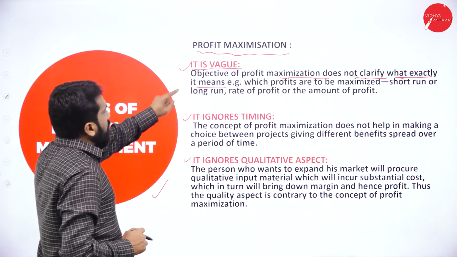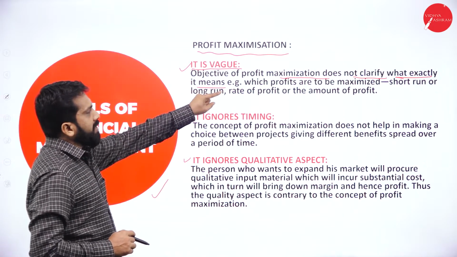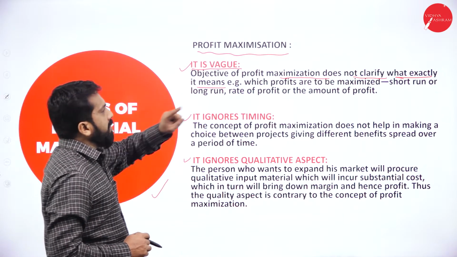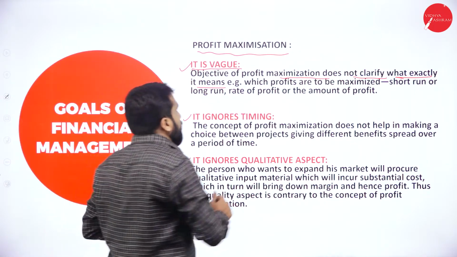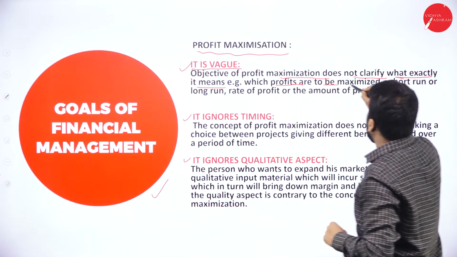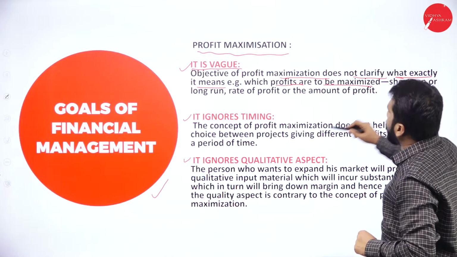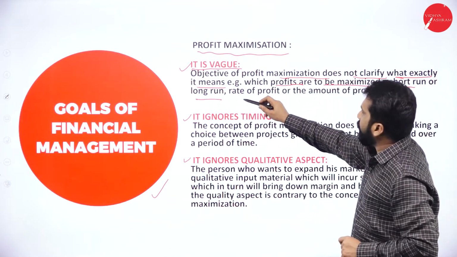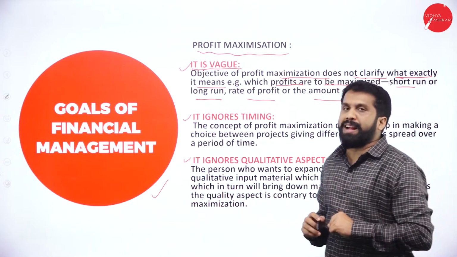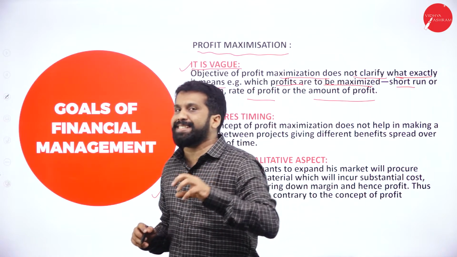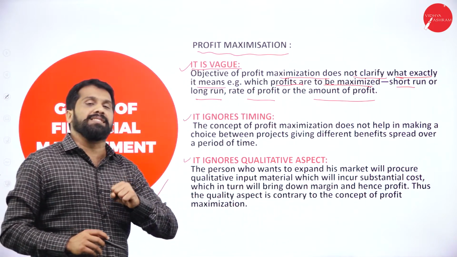Now, objective of profit maximization does not clarify what exactly it means. For example, which profit is to be maximized? Short run or long run? Rate of profit or the amount of profit? So, your financial management will not say exactly how to increase the profit.